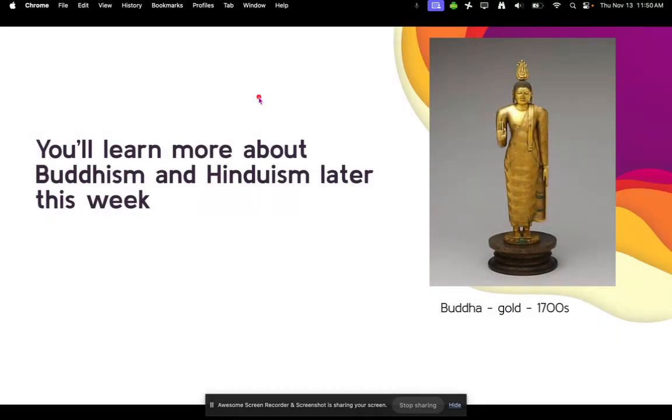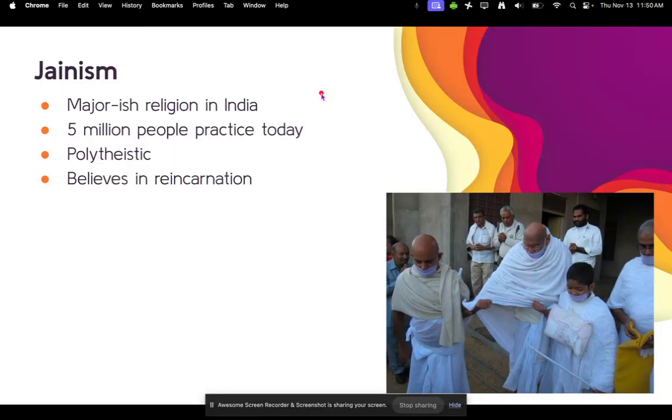All right, so you'll learn more about Buddhism and Hinduism later this week. So let's talk a little bit about two other religions, which you will learn a little bit more about later this week as well. So we have Jainism, which is a major-ish religion in India. There's about 5 million people who practice it today. It is polytheistic, meaning they believe in many gods. They also believe in reincarnation.